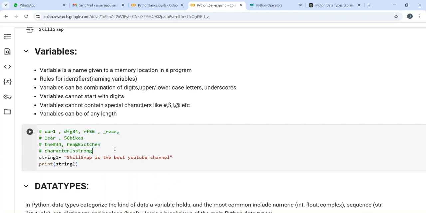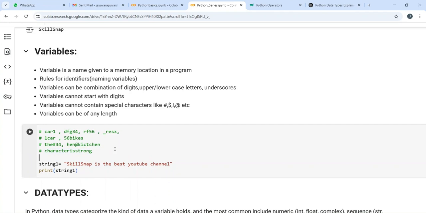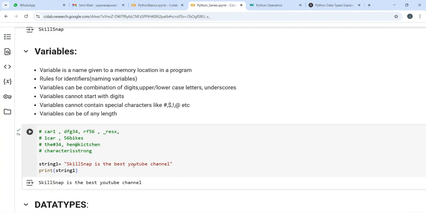And why use comments is one of the questions. Sometimes we have ambiguity in writing code, and that time you use comments, or when you are writing code for understanding also you use comments. So that is how you are going to use them. If I hit enter, see, Skill Snap is the best YouTube channel.